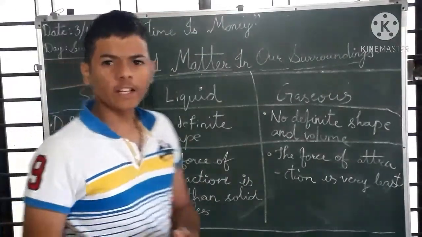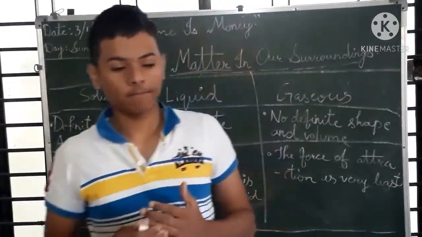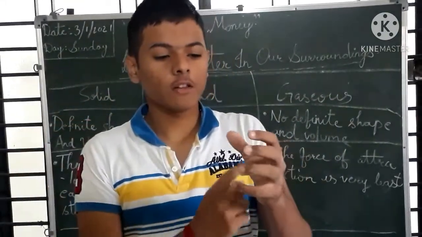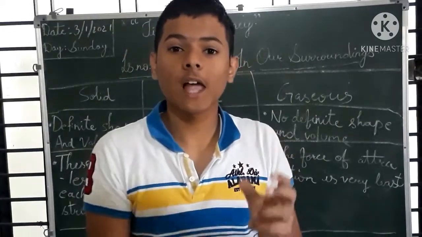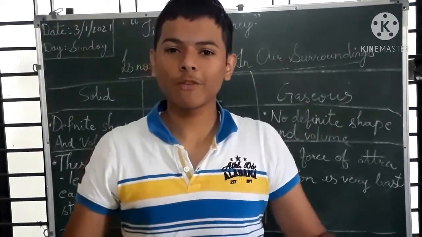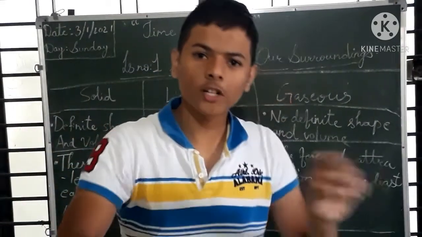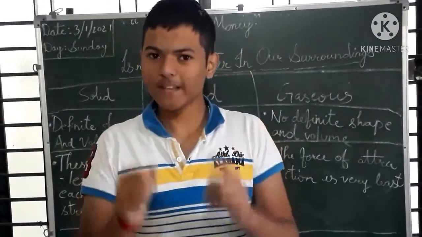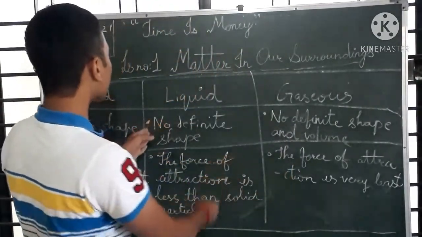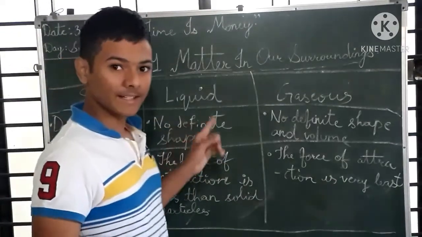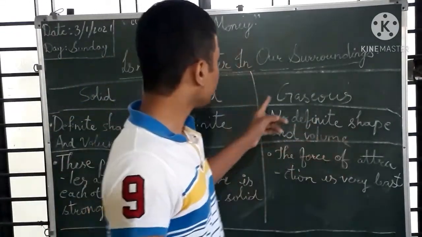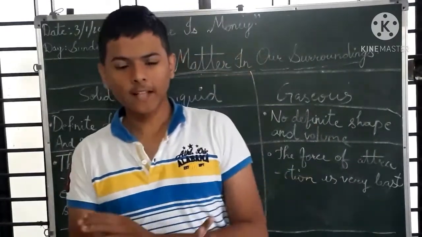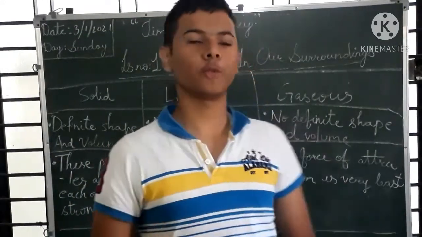And liquid does not have any definite shape. Why? Take one glass and pour water in it. You will observe that the liquid occupies the glass shape. Secondly, take one beaker and pour the same water in that beaker. You will observe that the liquid occupies a bigger shape. So that's why it does not have any definite shape, but it has definite volume, okay? And gases have no definite shape and volume. Gases are free, meaning they have neither definite shape nor definite volume, okay?